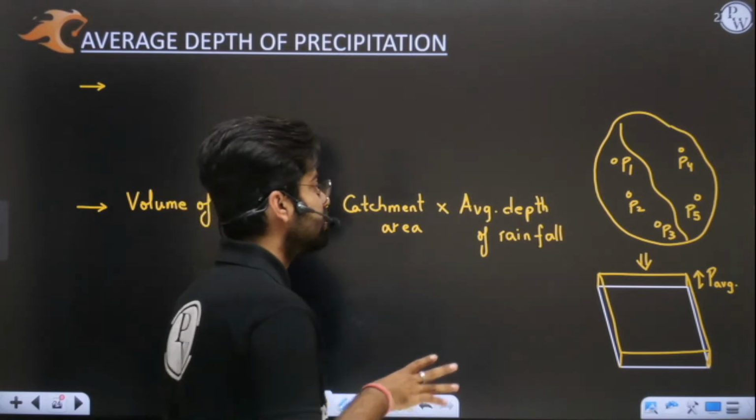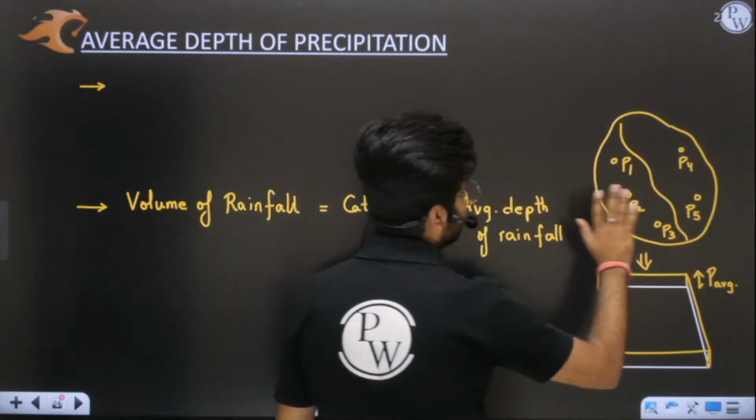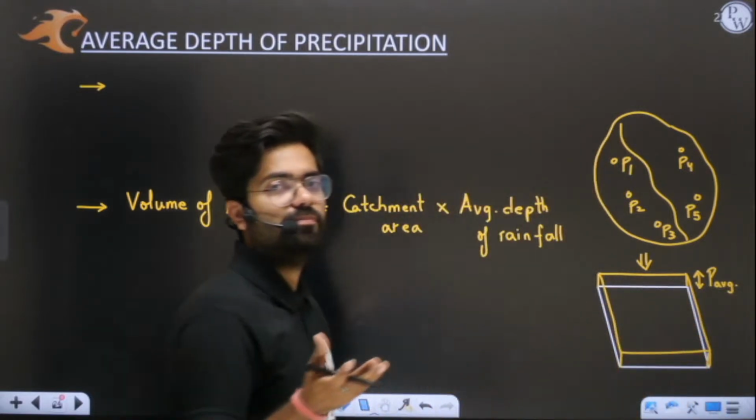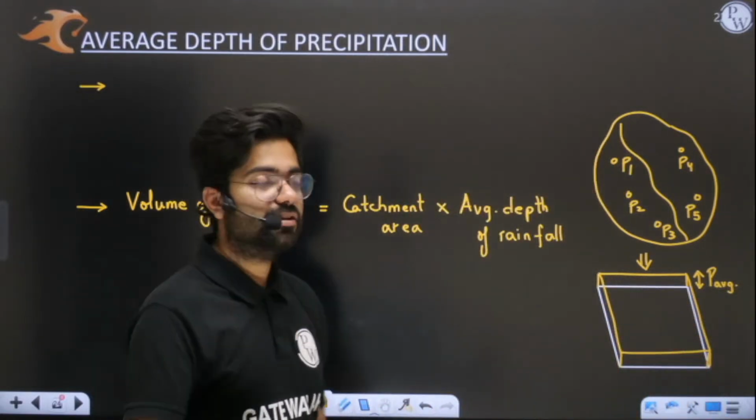So simply, if I have certain rain gauges in our catchment area, then the average depth of precipitation is what I can use to obtain the volume of rainfall.